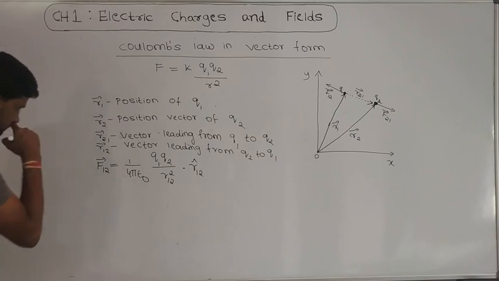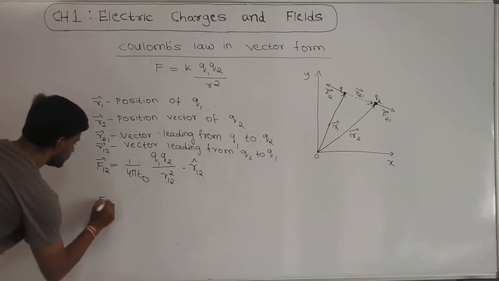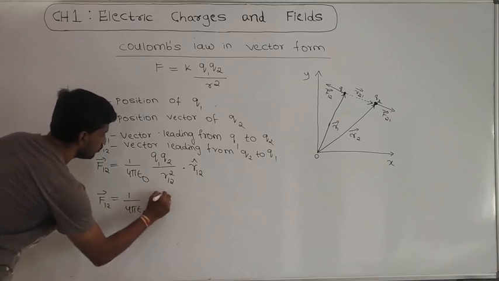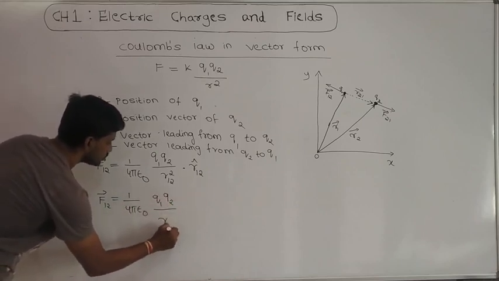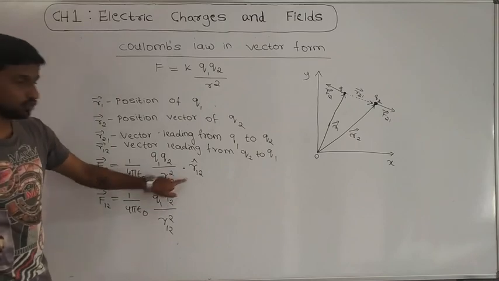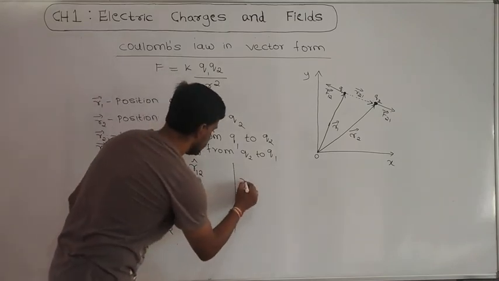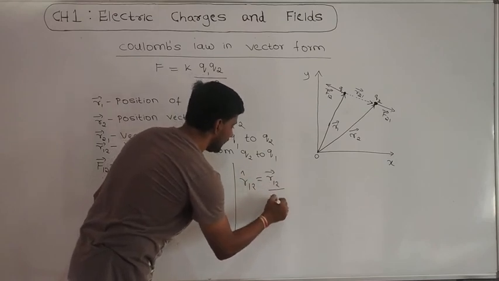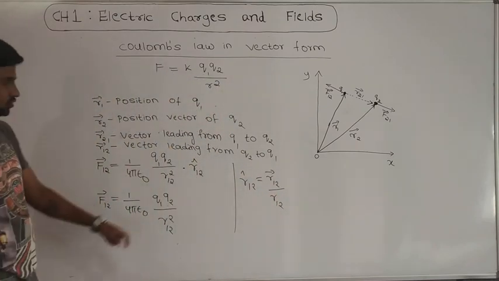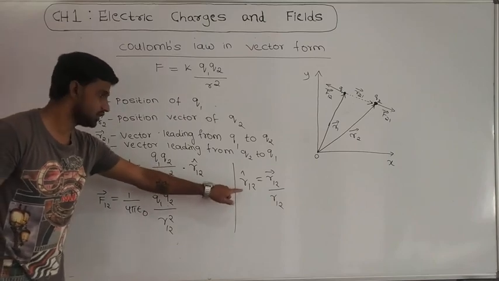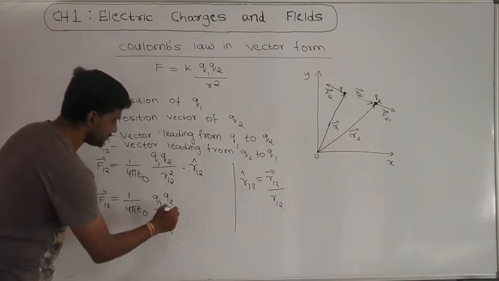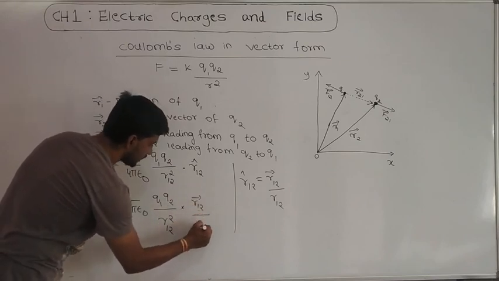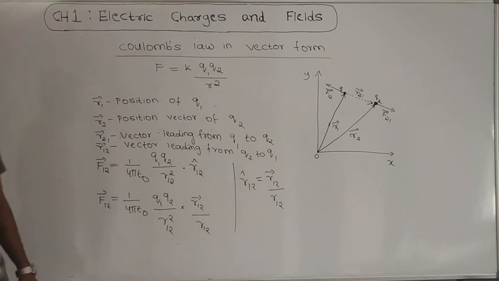Okay, this is the unit vector which represents the displacement direction from q2 to q1. See here, F12 vector is equal to 1 by 4 pi epsilon naught q1 q2 divided by r12 square. But we know that the unit vector can also be represented as r12 cap is equal to r12 vector divided by the magnitude of r12. So this is the representation of a unit vector. So if I substitute here, I will get r12 vector divided by r12.